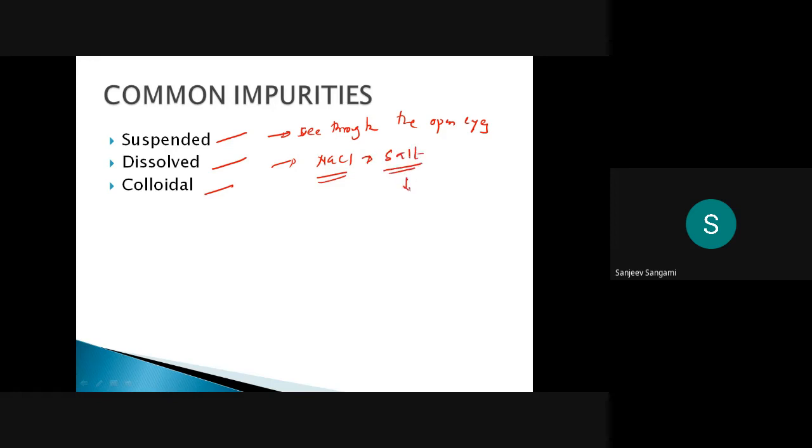You take around 10 gram of salt and try to dissolve it in 1 liter.